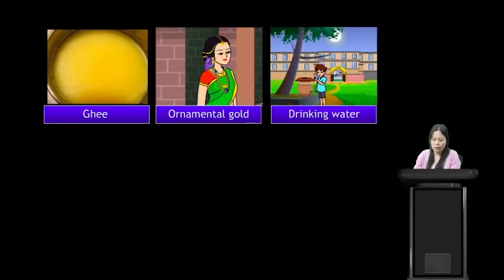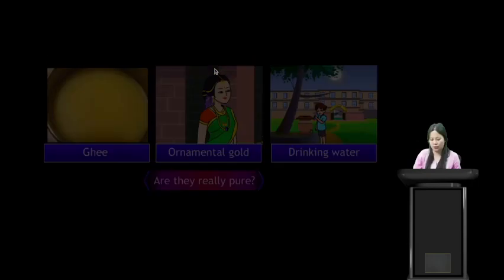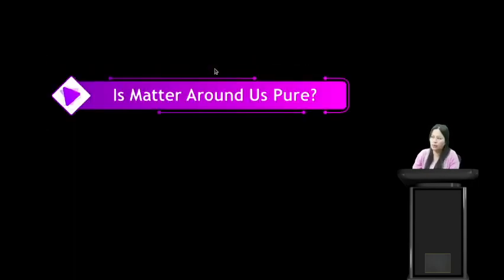So in all these cases, they are saying that it's pure ghee, pure gold, pure water. In ghee, ornamental gold and drinking water, they are saying that it's pure. But are they really pure? Not only this, there are so many substances around us which we consider to be pure. But are they really pure? We will find out in today's class. We will start with this chapter: is matter around us pure?